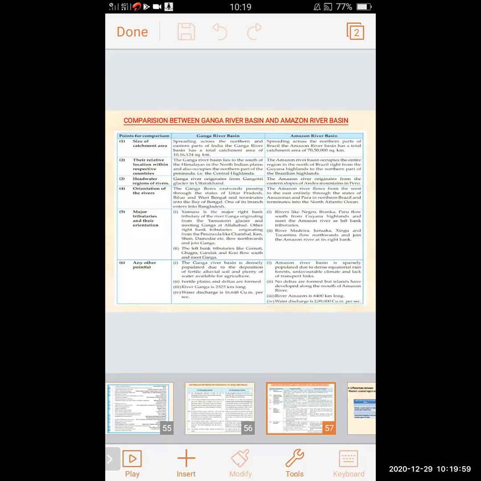Next point is orientation of the river. The Ganga flows eastward, passing through the states of Uttar Pradesh, Bihar, and West Bengal, and terminates into the Bay of Bengal. One of its branches enters Bangladesh.